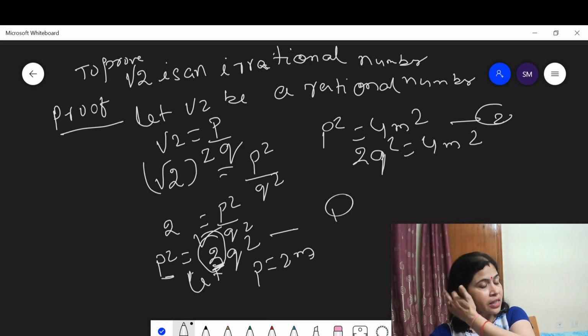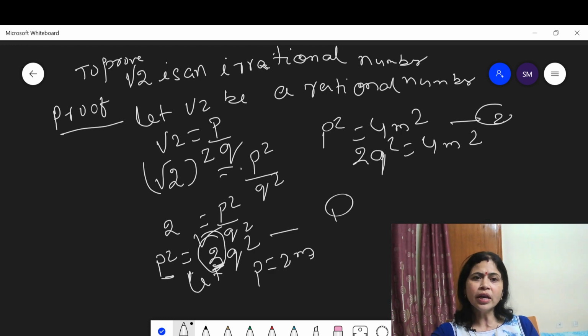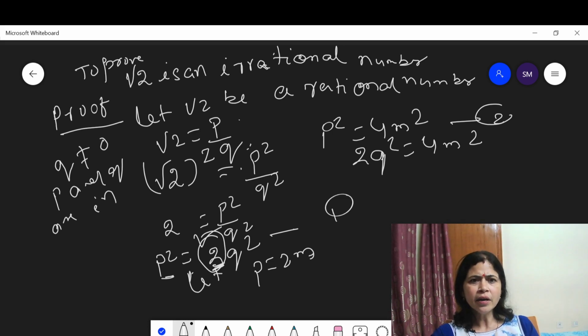The second condition of a rational number is that root 2 is represented in P by Q form, where Q is not equal to 0 and P and Q are in simplest form. What do you mean by simplest form?